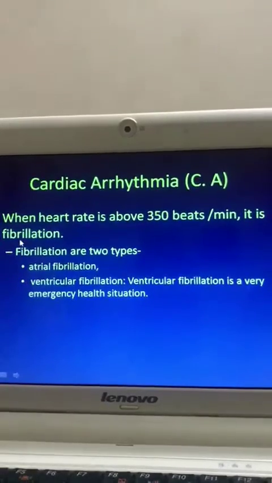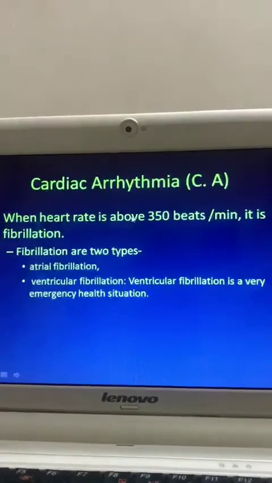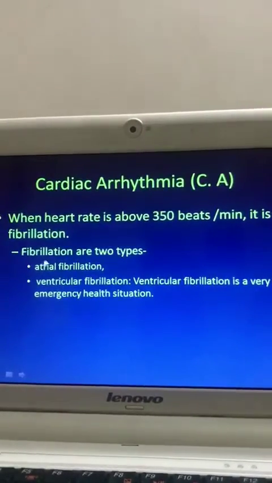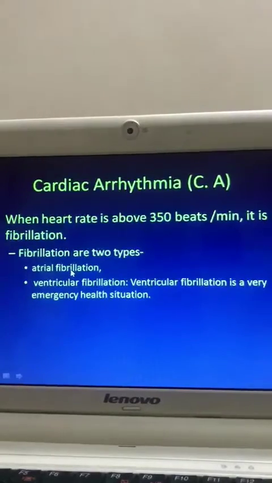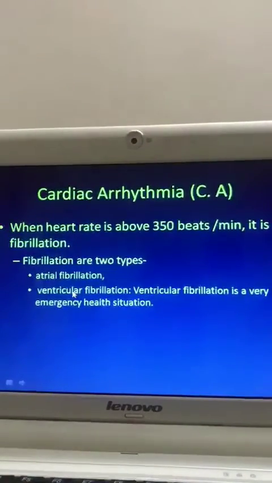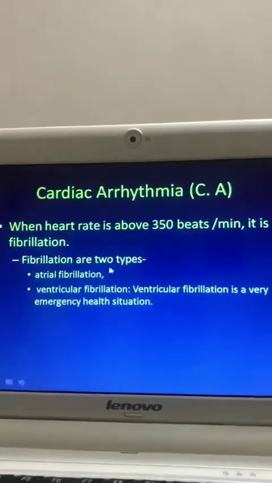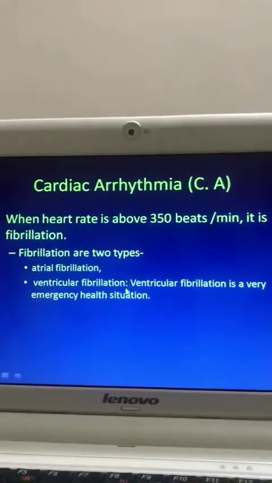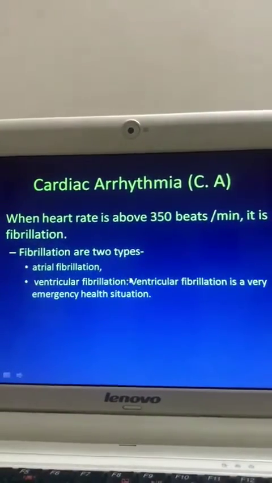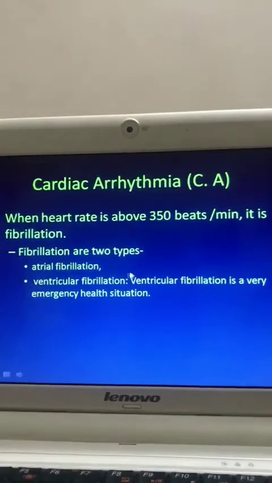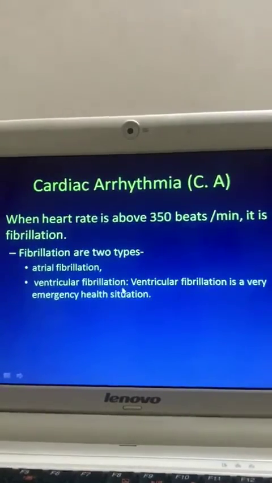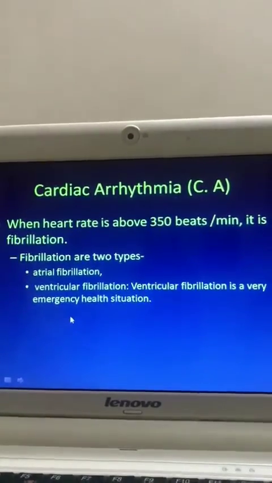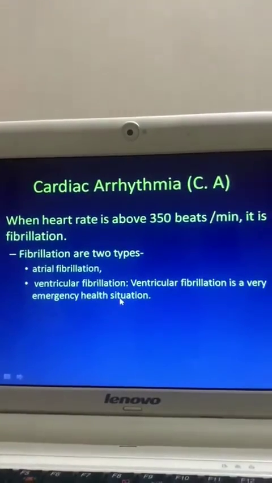Now, what is fibrillation? When heart rate is above 350 beats per minute, it is fibrillation. Again, fibrillation is of two types, atrial fibrillation and ventricular fibrillation. We know that the ventricle is the pump chamber, that is, the ventricle pumps blood to the circulation. On the left side, systemic circulation, on the right side, pulmonary circulation. Therefore, ventricular fibrillation is a very emergency health situation.